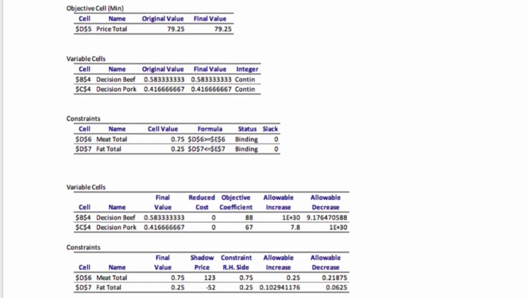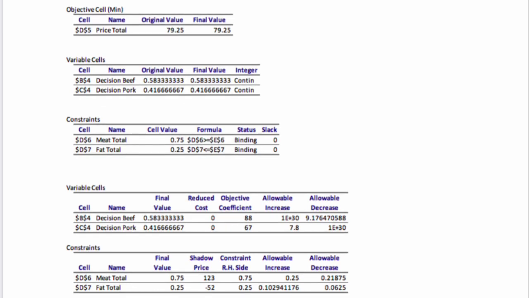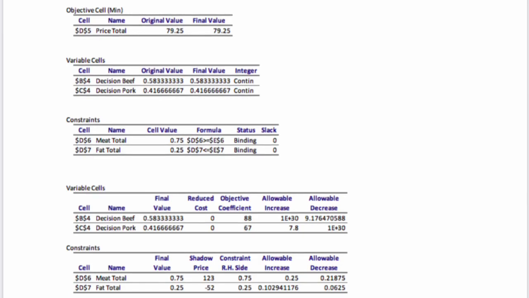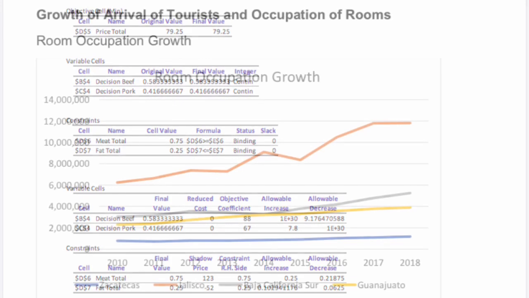So, the most relevant component in this problem is the price of beef. Even though the fat and meat constraints are binding, beef has a greater impact on the final value of our objective function. It has more flexibility when it comes to increasing and decreasing it. Beef contains more meat and has a greater shadow price than pork too. Due to these facts, beef has a greater influence on the proposed solution.